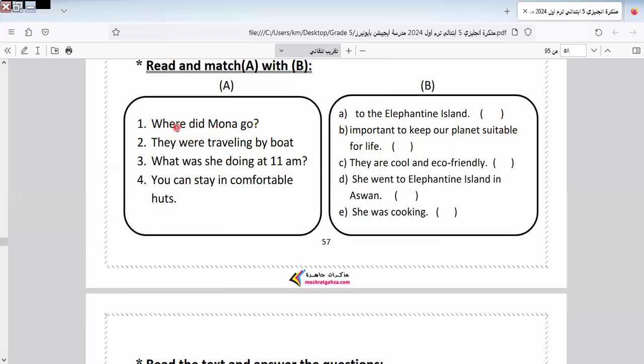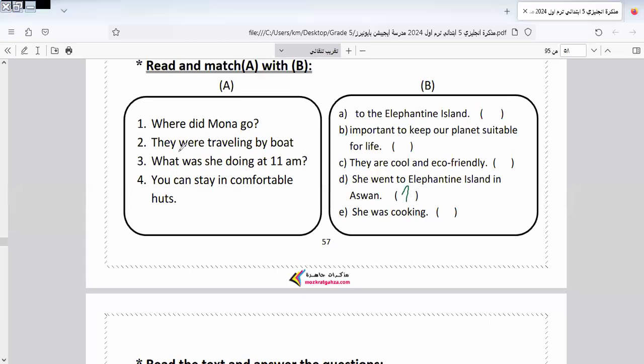Where did Mona go? So here we ask about what? About place. So let's note here which one can say to the Elephantine Island. Here we say did. Can I select this one? Wrong. I select another. Important to keep our planet suitable for life. No, it's not suitable for this answer. They are cool and eco-friendly. Wrong. She went to Elephantine Island to Aswan, in Aswan. Yes. Why? Because here Mona, I did with go, and so here we have one. So I select number 1 by number D.